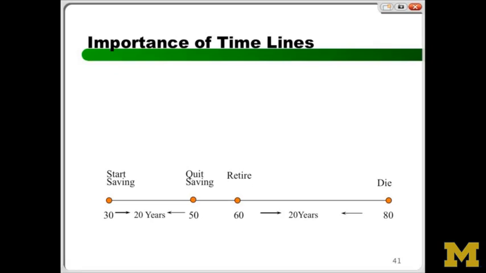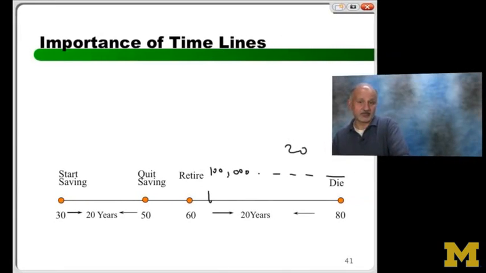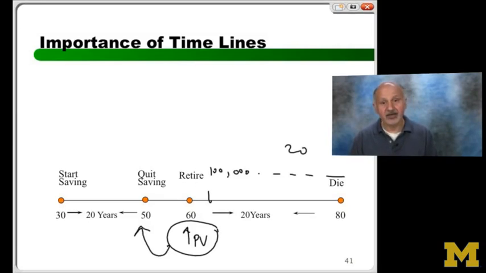So once I know that, starting year 61, I need 100,000. And how many of these? 20 of these. So this is a very simple problem to do. It's called a PMT present value problem. So I do the PV at this point. Let's do it very quickly. Because if I know the PV at this point, I will know the PV at this point. If I know the PV at this point, I know the future value of my savings.